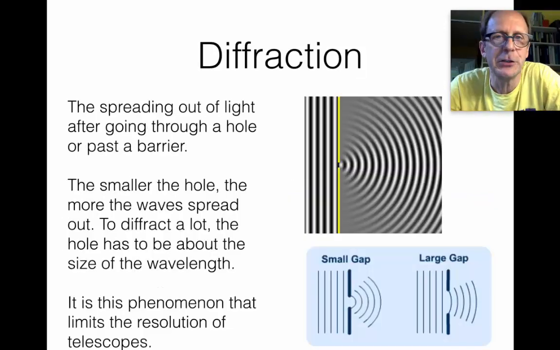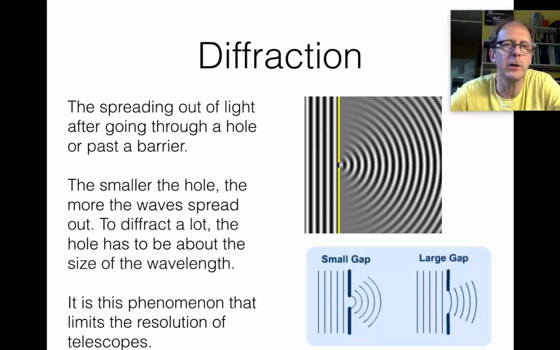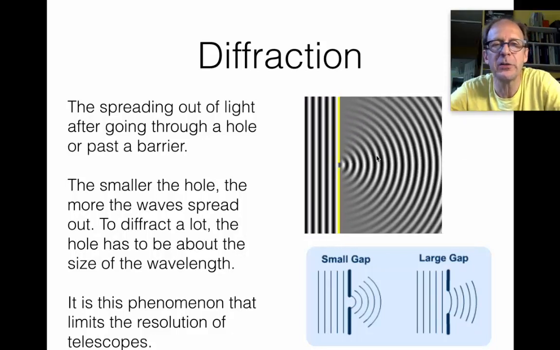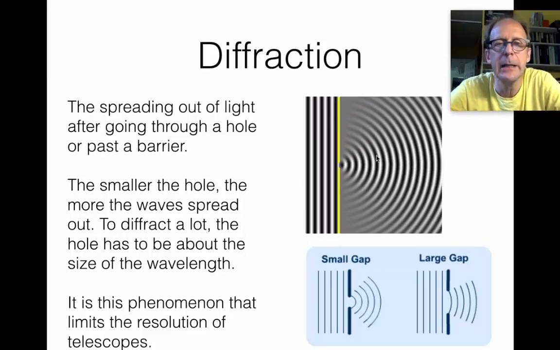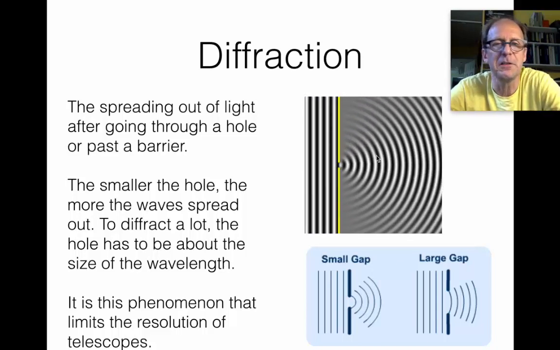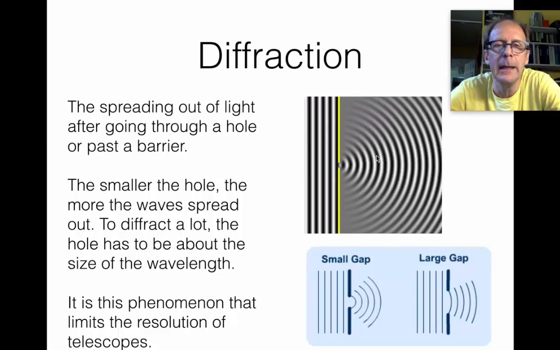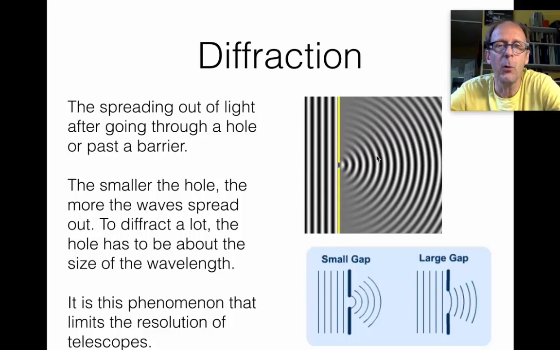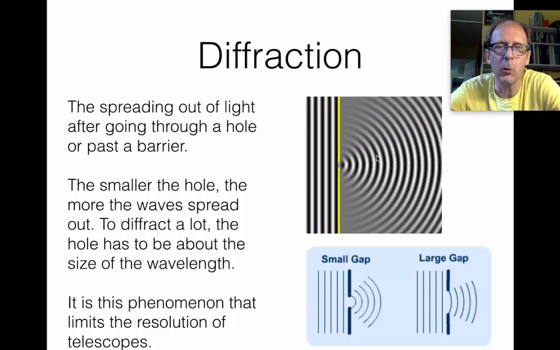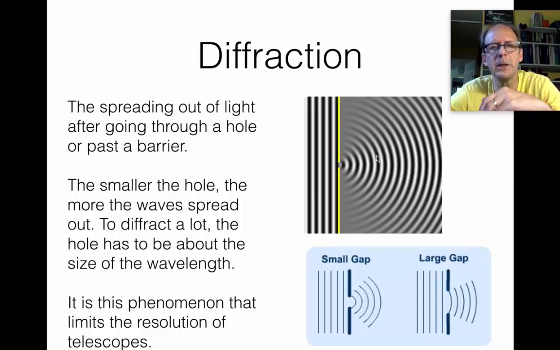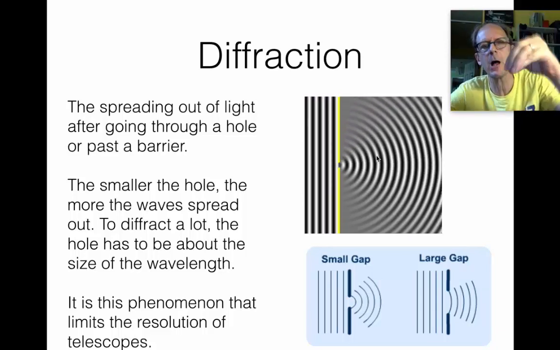Next is diffraction, and diffraction is the spreading out of light after going through a hole or past a barrier. Here are some waves that are moving from the left towards the right, propagating to the right, and there's a yellow wall that has a small hole in it. And so the waves go through the hole and they spread out. The reason they do that is, if you think about the hole, that's a pretty small hole. And the smaller the hole, the more the waves going through it are disturbing the water, kind of like if you just dropped a rock into a pond.